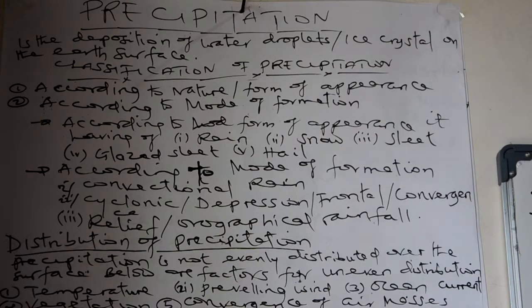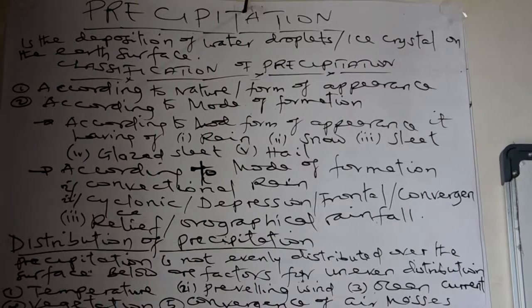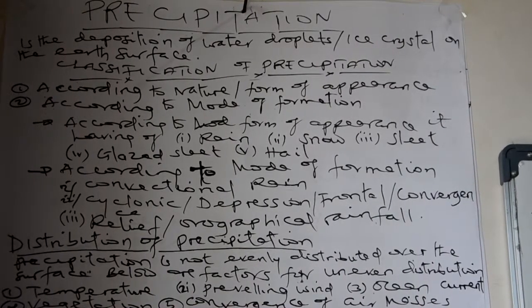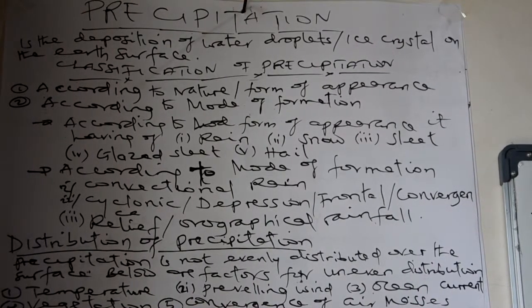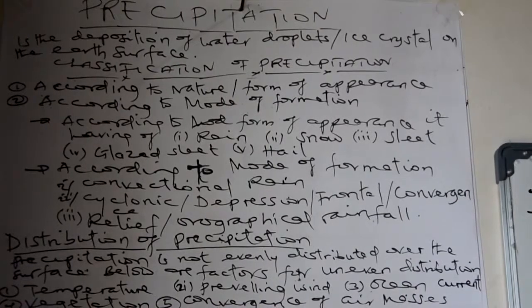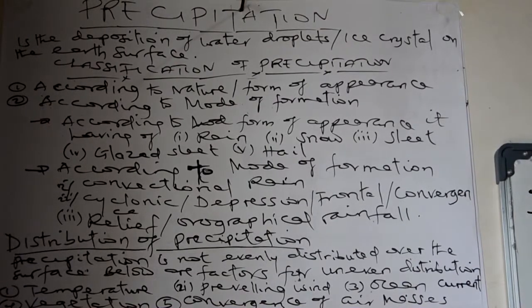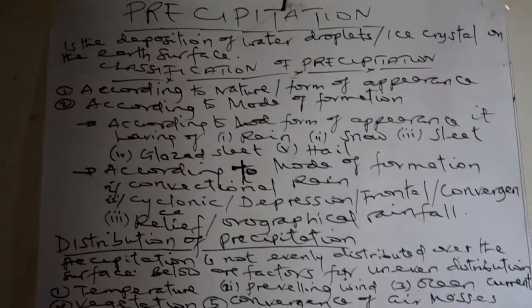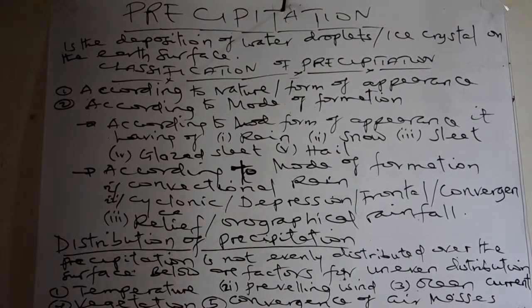Sleet is droplets of rain which are cold in nature. For instance, if the droplets come from high altitude, before reaching the air surface they can melt, and the rain will be cold in nature because it was ice crystal, but before reaching the surface it melted and became rain which is cold in nature.